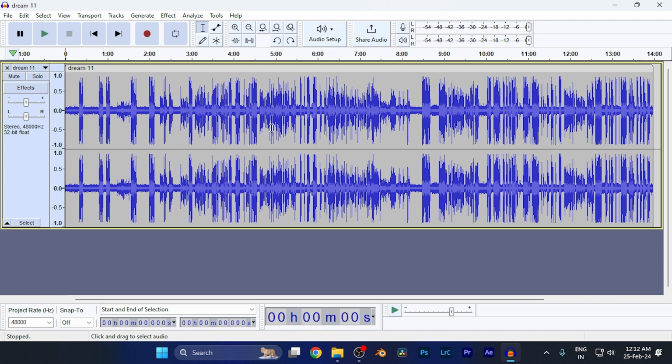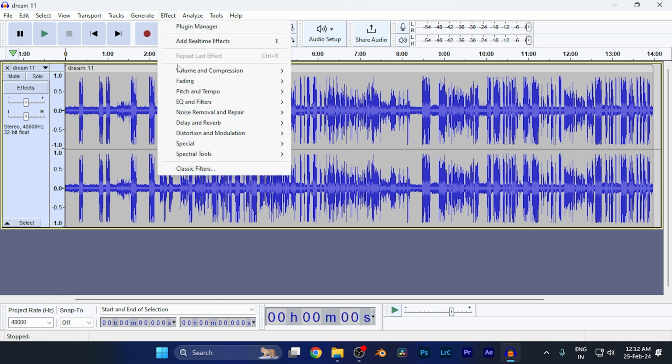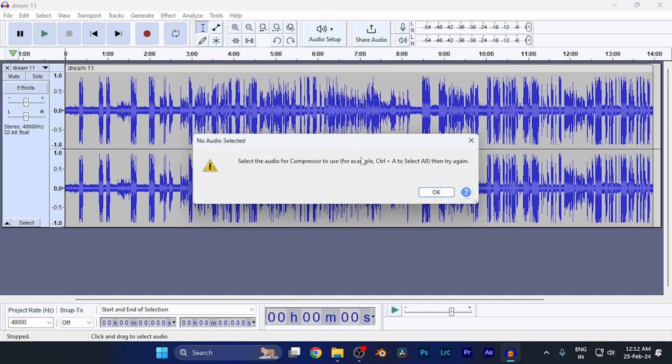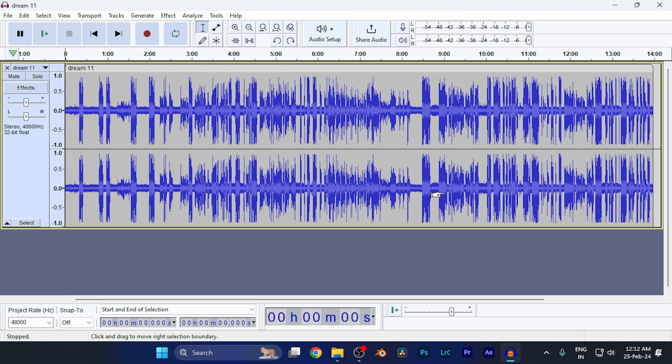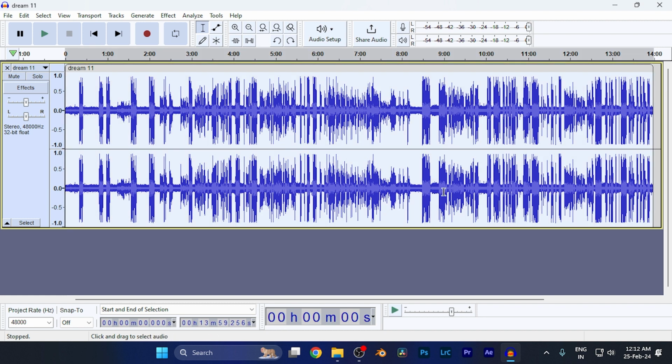So all I need to do is simply go to the Effects option over there, and from here you're going to find the fourth option on the list, which is Volume and Compression. Just go over there, and the third item on this list says Compressor. Simply press it, and first of all you need to select all of this timeline.